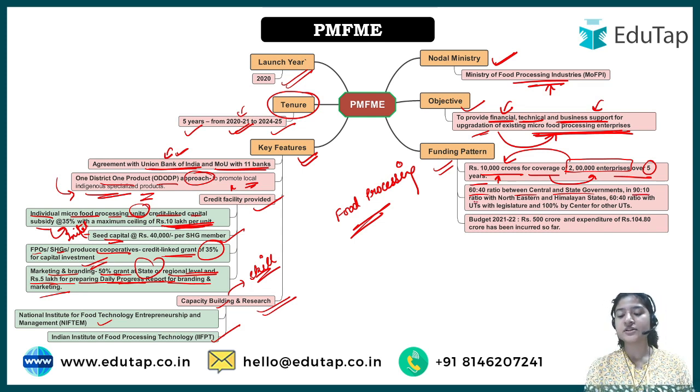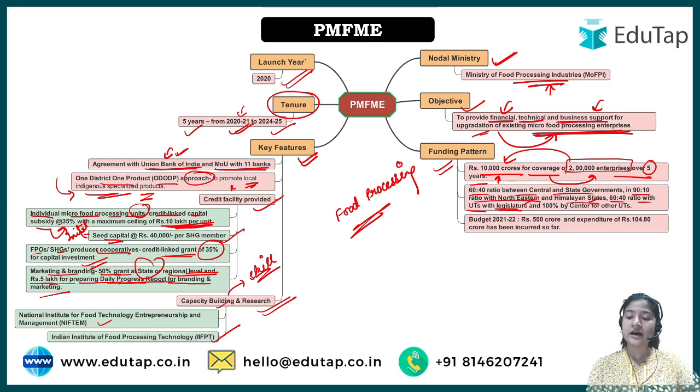Then a 90-10 ratio with northeastern and Himalayan states. What does it mean? 90% will be given by the central government, while 10% will be given by the respective states of the northeast and all the Himalayan states. Then a 60-40 ratio with UTs with legislature. Legislature basically, in simple language, means those UTs where there is a parliament, right, at the UT level. You comment down below which are the UTs with legislature, right?